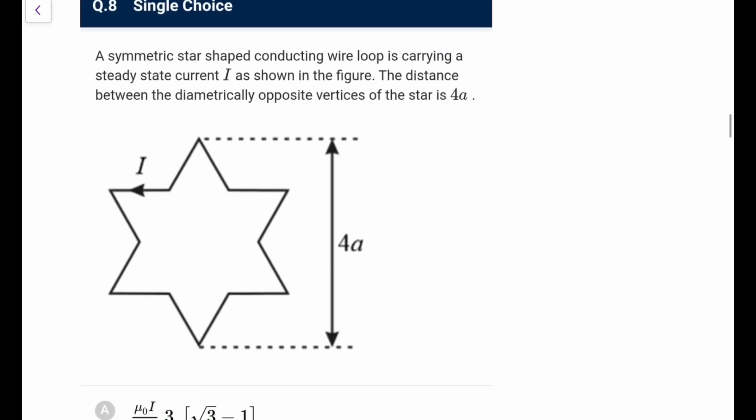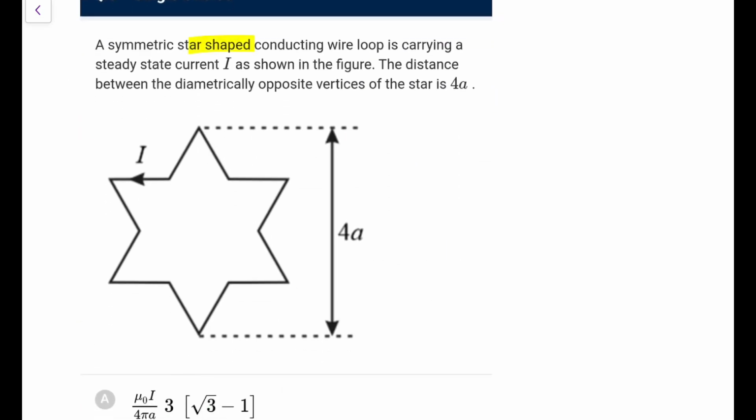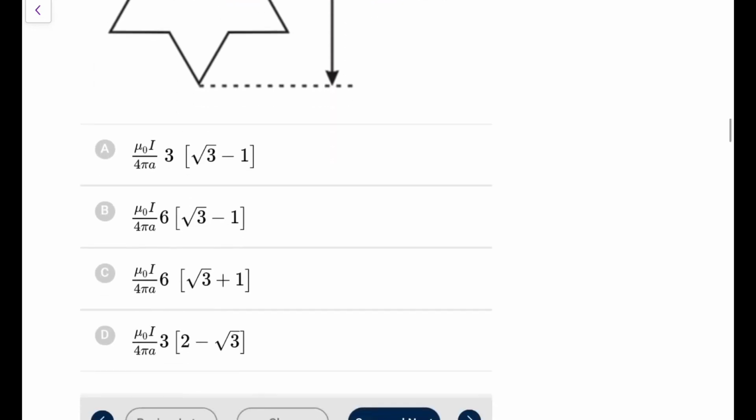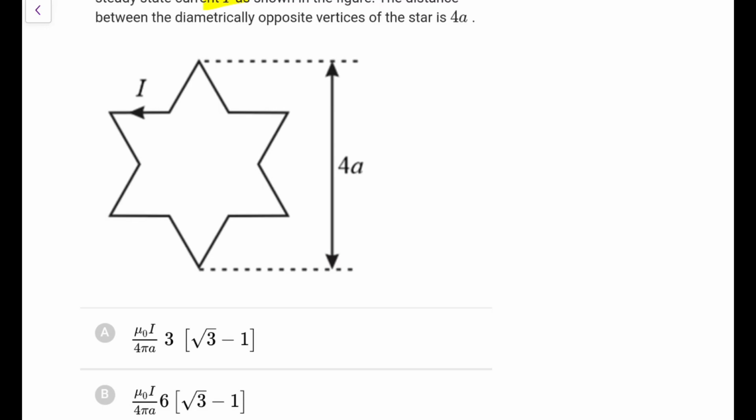Next, a symmetric star-shaped conducting wire loop is carrying a steady state current I as shown in the figure. The distance between the diametrically opposite vertices is equal to 4a. Then what you need to find out? The question is not given. I think it wants to calculate the magnetic field. That is what I can get a feel. It should be the magnetic field it wants to calculate.